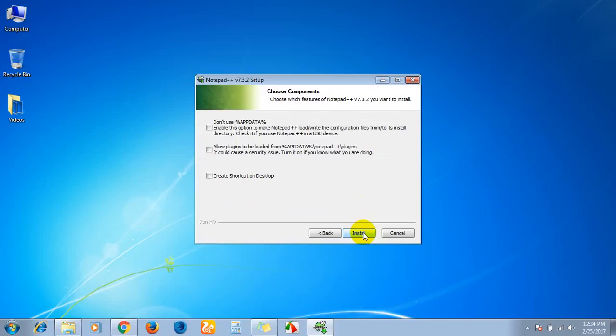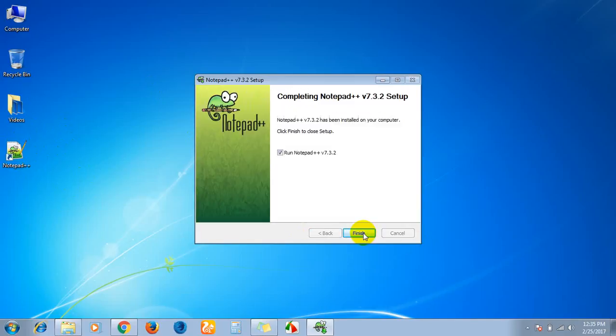Here it is showing, if you want a shortcut of Notepad++, just click this one, and allow plugins, all those things. But there is no need for these things. Just click on the create shortcut button. We will create one shortcut icon on our desktop. After that, click on install. Your files are installing. See here, it is the Notepad++ shortcut button.